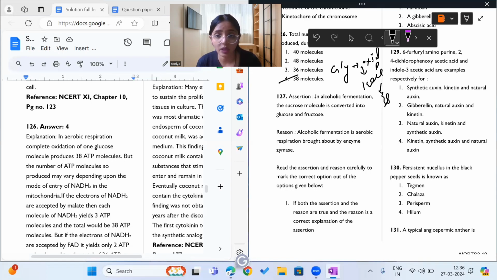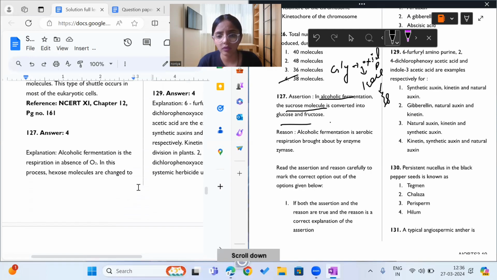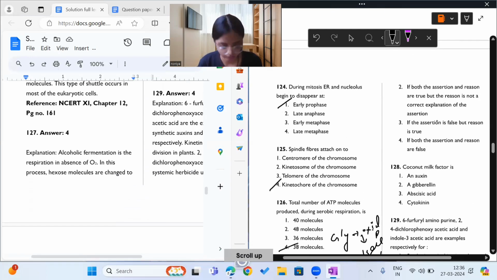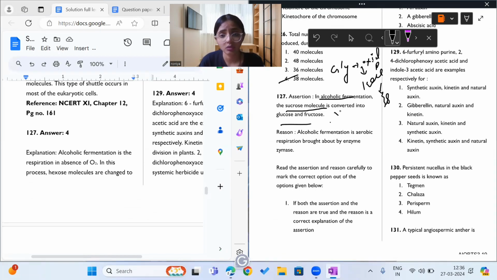Moving on to question 127, what does it say? In alcoholic fermentation, the sucrose molecule is converted to glucose and fructose. Okay, we'll see. In alcoholic fermentation, the sucrose is not converted to glucose and fructose at all. And is alcoholic fermentation aerobic? No, it's anaerobic.